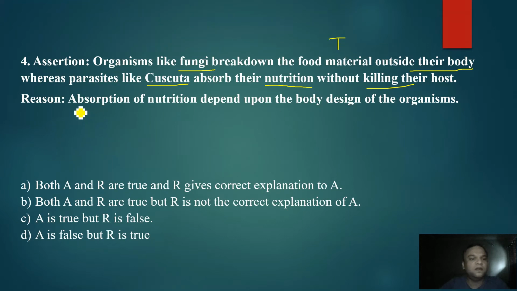Reason says that absorption of nutrition depends upon the body design of the organism. So definitely body design plays a very vital role. Like fungi are saprotrophs and Cuscuta are parasites. So that is why the body design definitely plays a role. So here it is a true statement. But is it giving the explanation to assertion? Yes. Why? Because when you put a question why and how, you will get the reason as the answer for the question. So option A will be the correct answer for this question.